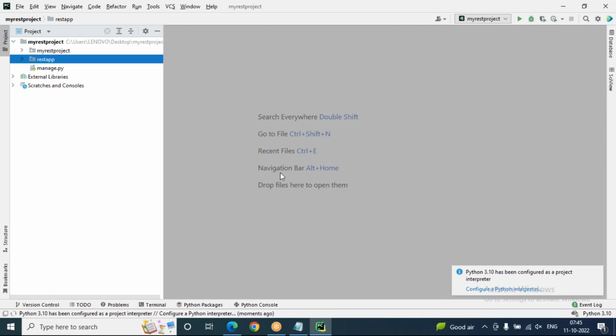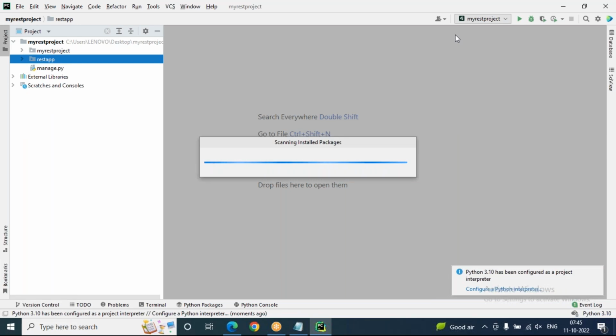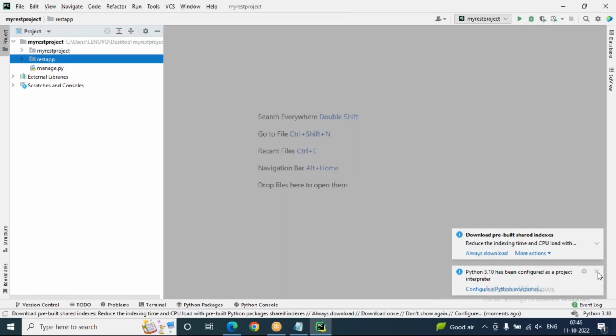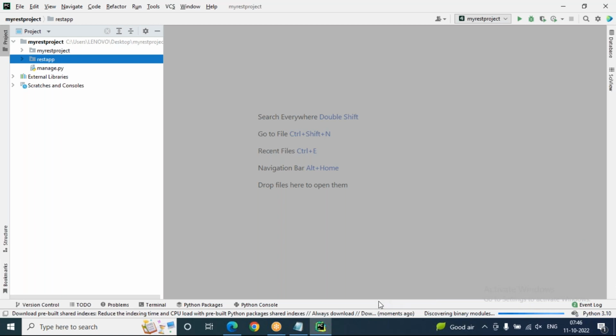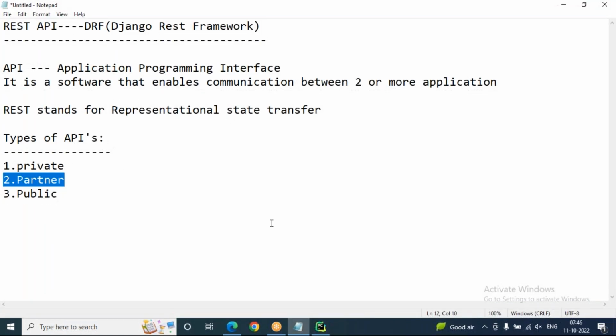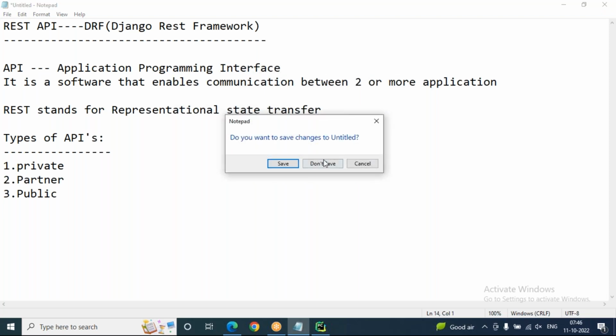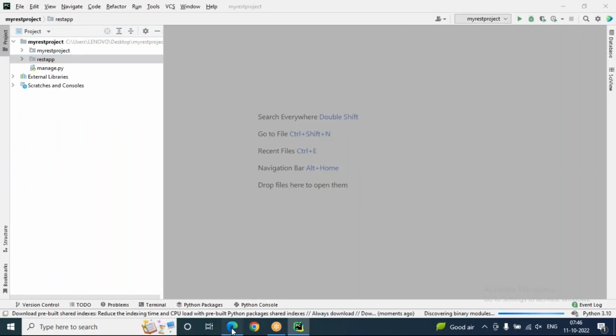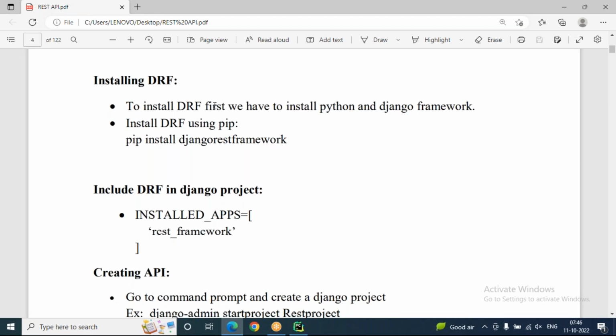Okay. Then next, if you are working with the REST API along with the Django project, compulsorily we have to install the REST API framework. Just normally we create a Django project, it's okay. But you are working with REST API, no? So what we have to prepare is to install DRF, that is Django REST framework.